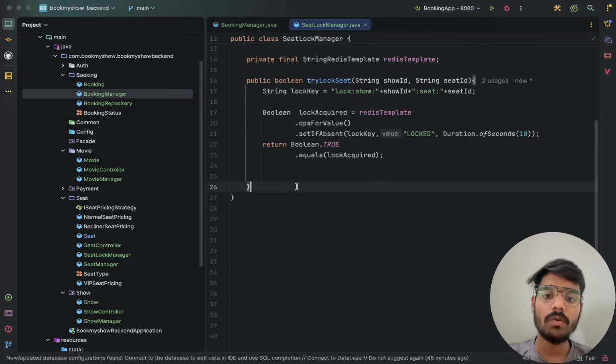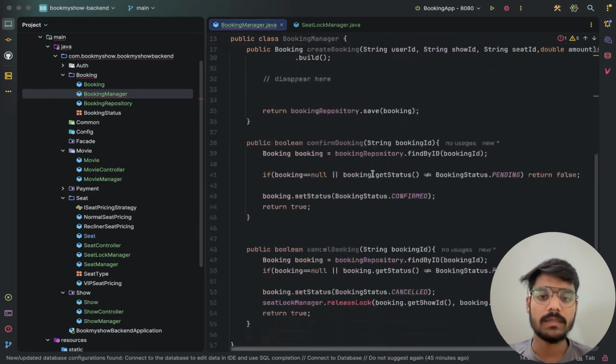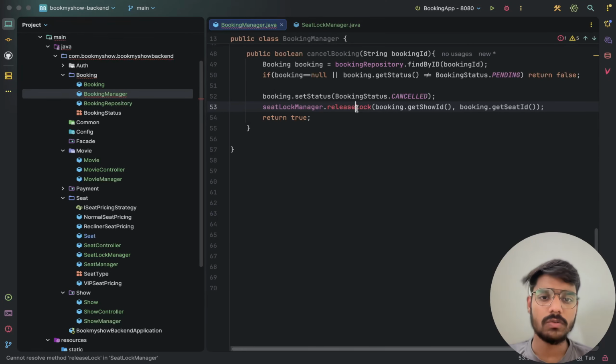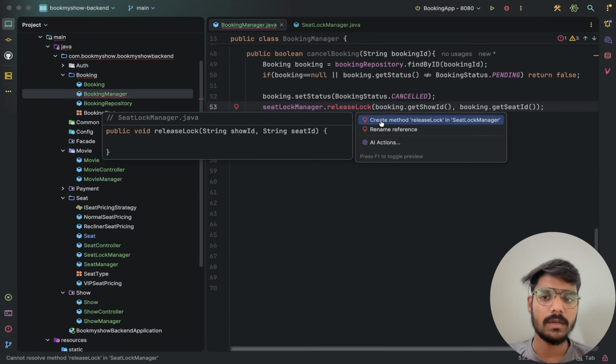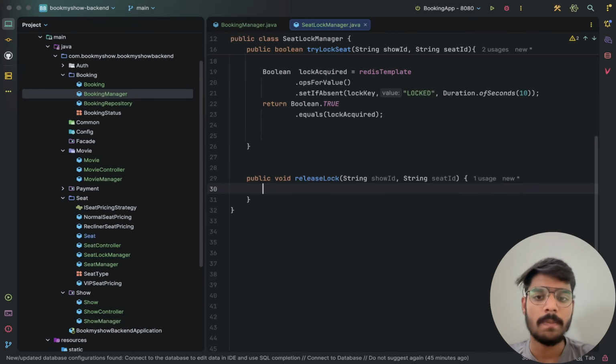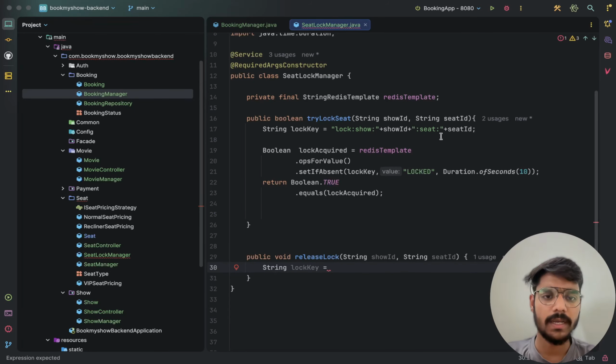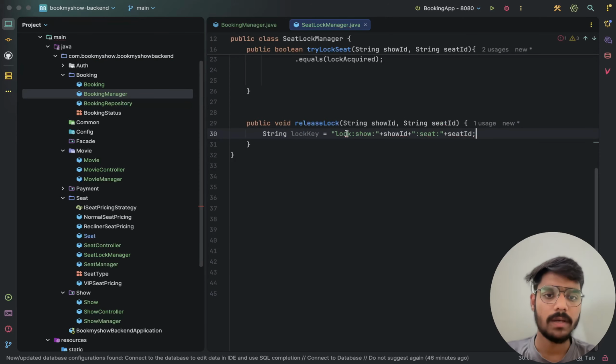Now we will have the method which we have called there. The method is releaseLock. So we will create a releaseLock method here, which will be a void method. Now, what string will we create? String lockKey is equal to the lock, the show ID, and the seat we were having. We will take this the same way.